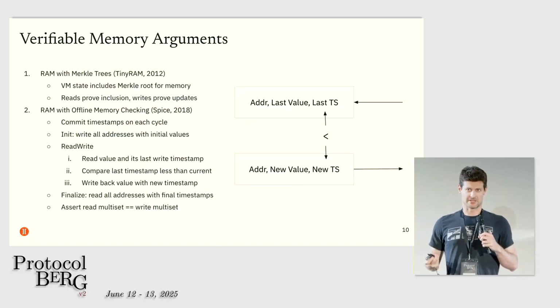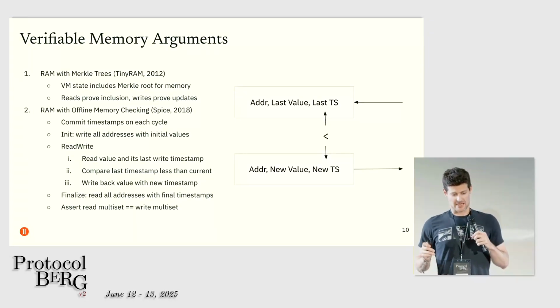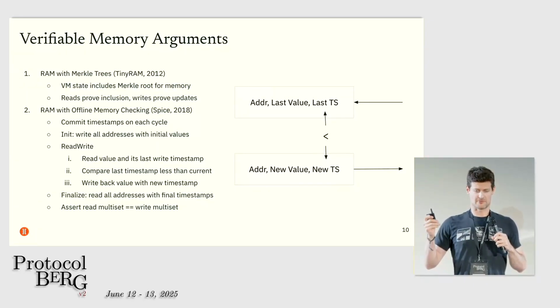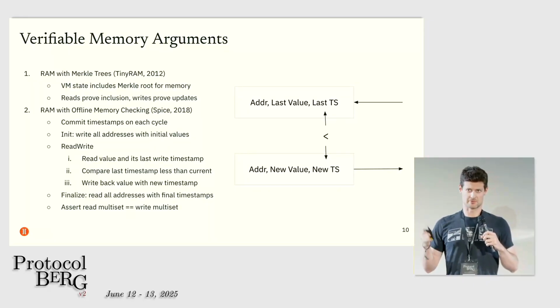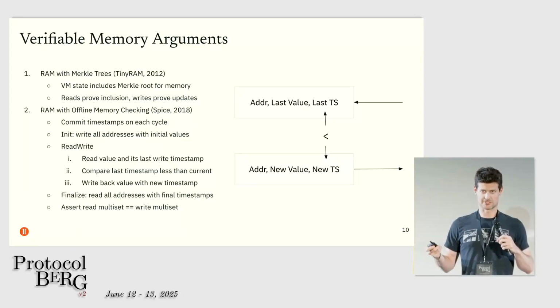What has become very common is a technique based on a cryptographic paper called SPICE. And I'm going to walk through some of the steps quickly to just show what has to happen. So effectively, if the VM wants to verify a memory operation, we're going to treat it as a read-write pair. First, the VM initializes all the memory addresses with their initial values.